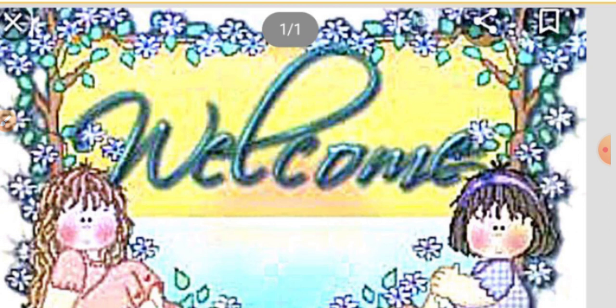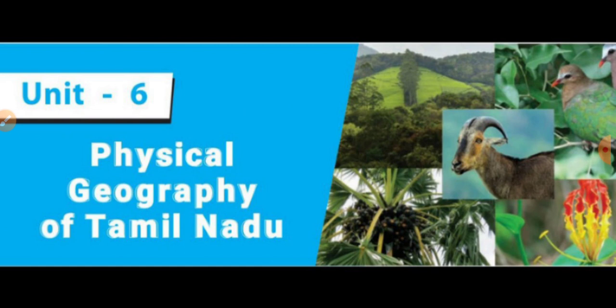Students, now we are learning the geography part. From geography, now we are learning geography lesson 6. Students, in the previous class, which topic did we discuss? Do you remember, students? Very good. We learned about soils of Tamil Nadu and different types of forest. First of all, I am going to recall a few important points about the previous class portion. First of all, we learned about soils of Tamil Nadu.